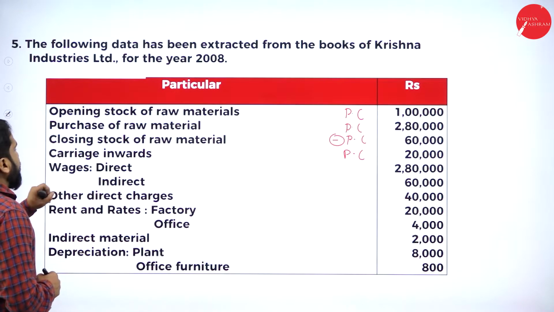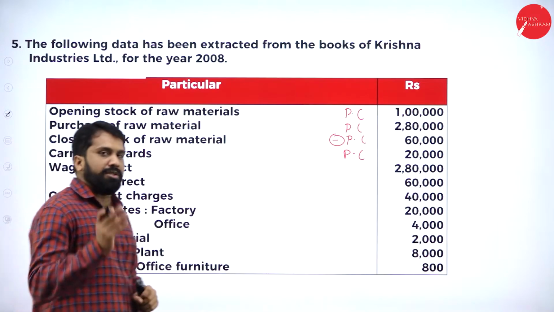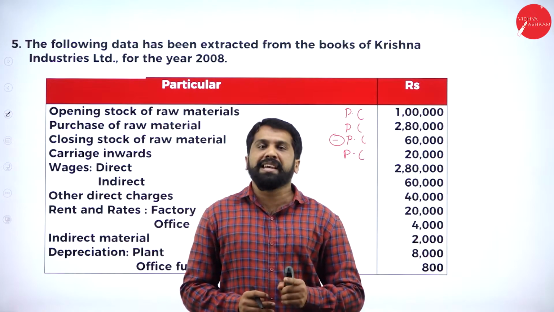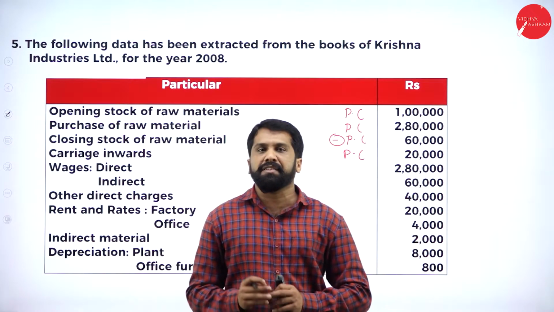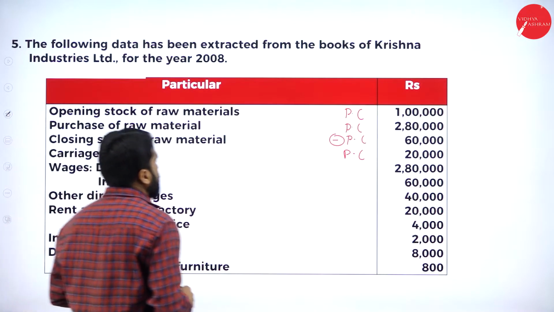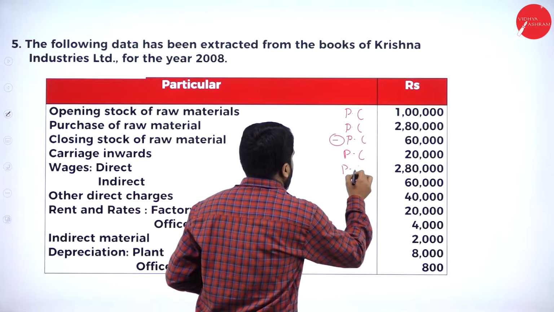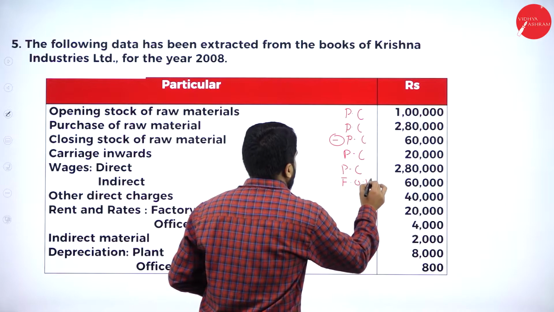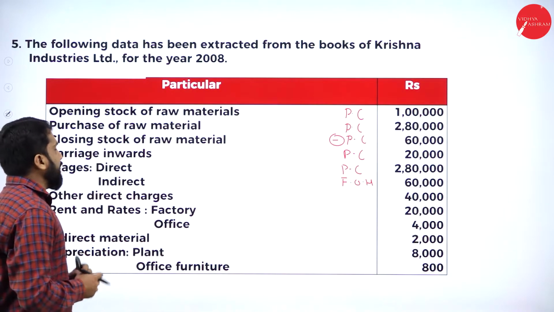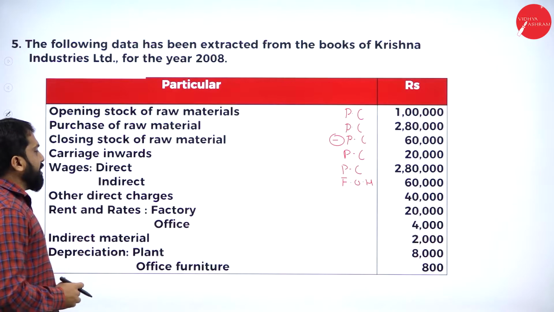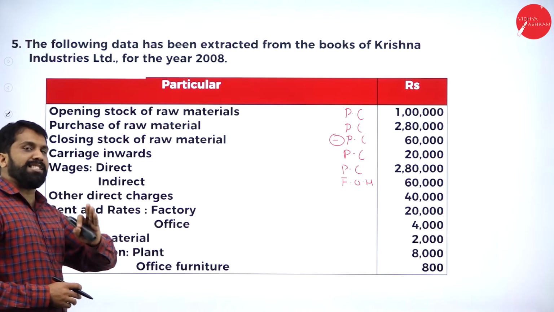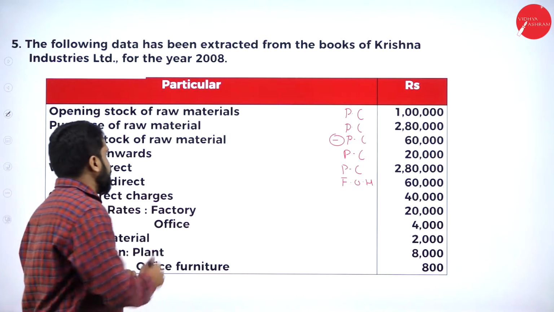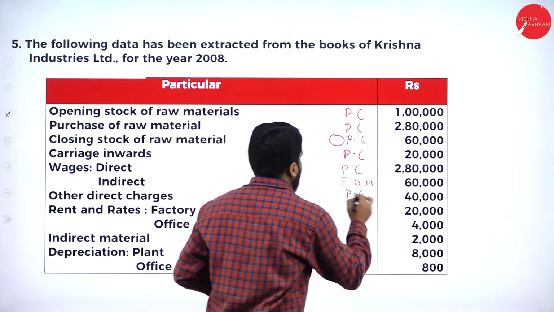Then direct wages and indirect wages. You tell me where they will come. Yes, direct wages come under prime cost. Indirect wages come under factory overhead. Hope you are clear. Next, other direct charges. Where will all the direct charges go? Irrespective of further information, all the direct charges will go to prime cost.